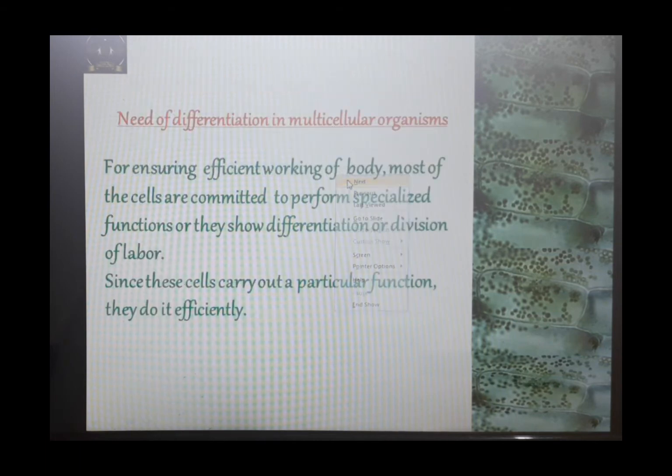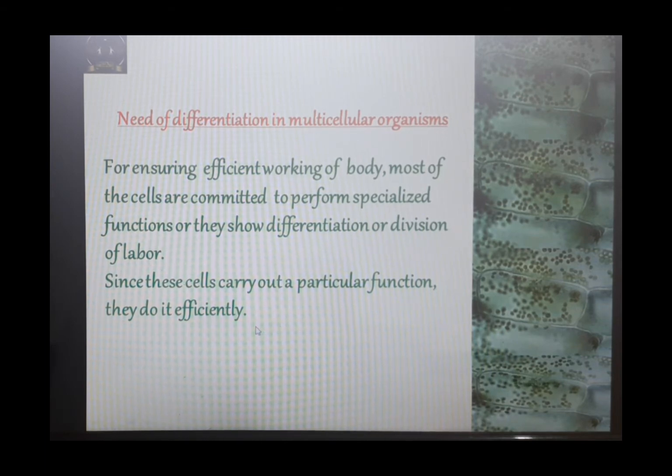Now what do you think, why is this process of differentiation important in multicellular organisms? This is because to ensure the efficient working of body. See, if all the cells in my body start performing all the functions at a time, it would be like master of all, jack of none. That means these cells will not be able to work efficiently. They will not be able to give their best.